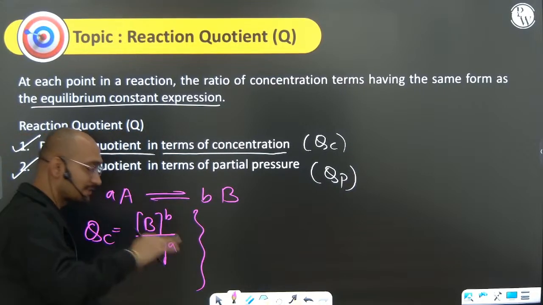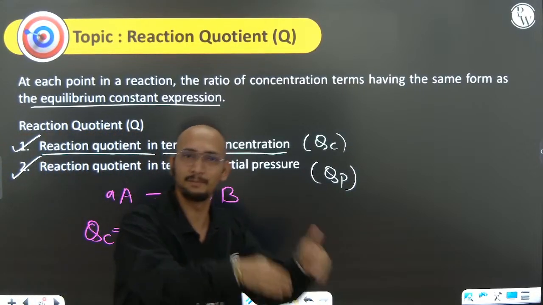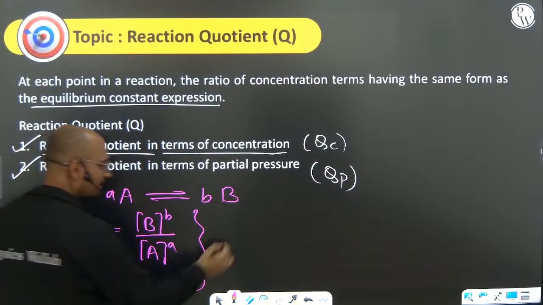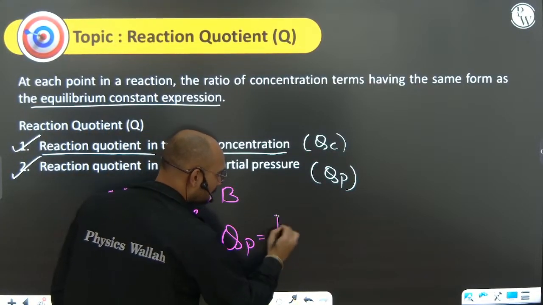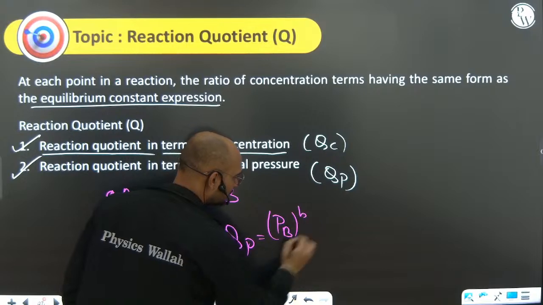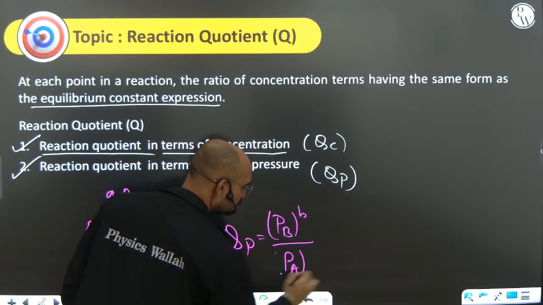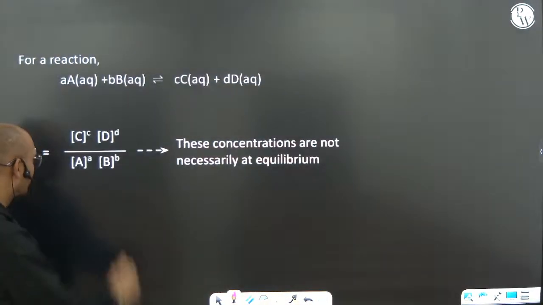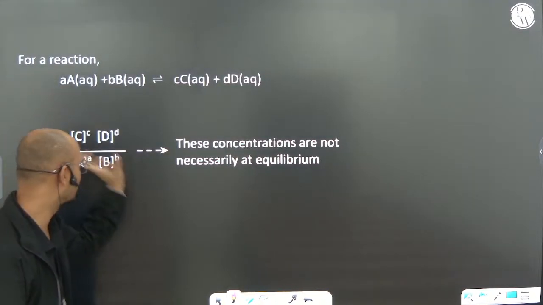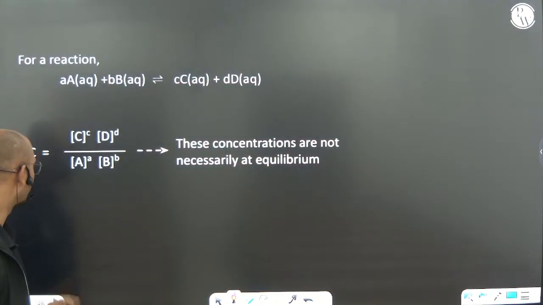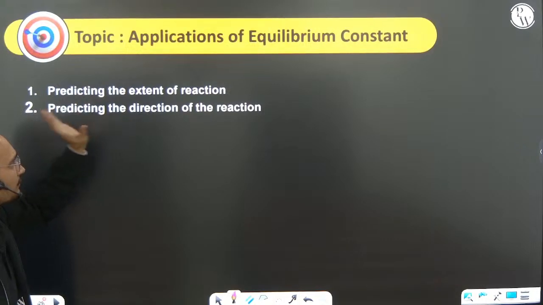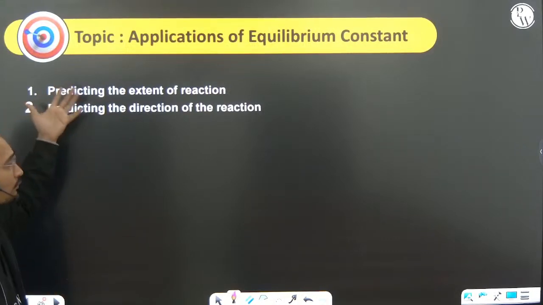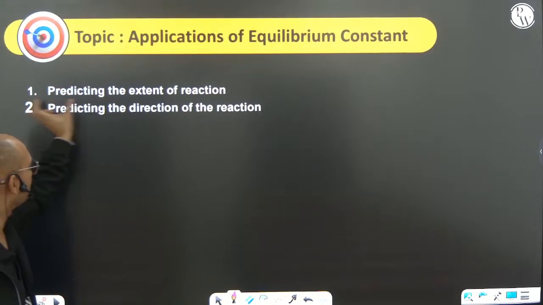Just, Kc becomes Kc at equilibrium. But before equilibrium, every time it is Qc. And Qp, how will you say? Pressure of B to the power b and pressure of A to the power a. I hope it's very easy and easily understandable. I hope everything is written here. You can see the applications of equilibrium constant. Now, what are the applications of equilibrium constant? Predicting the extent of reaction.